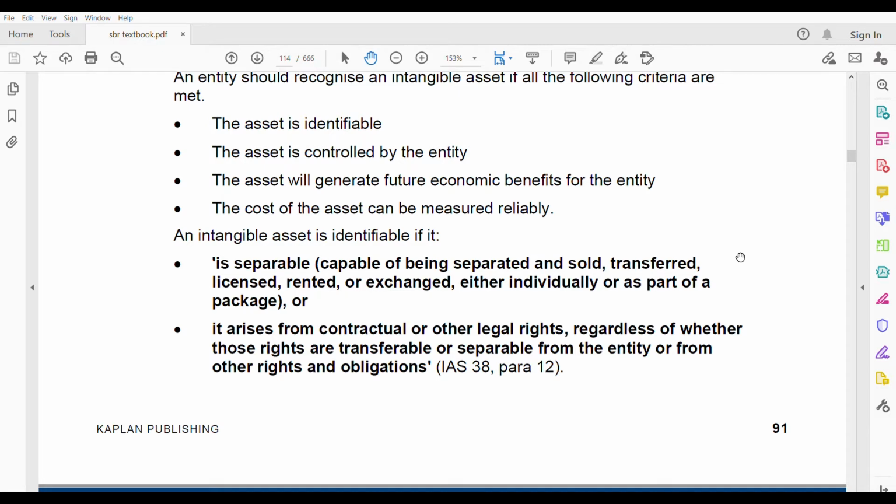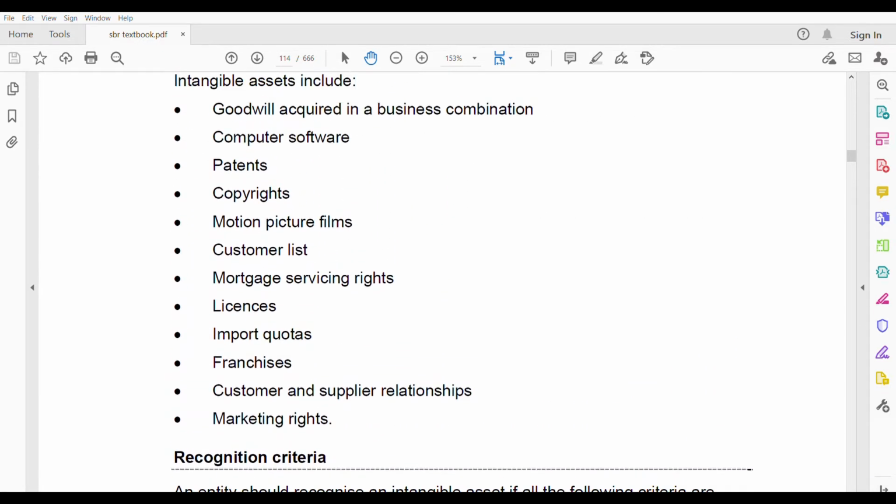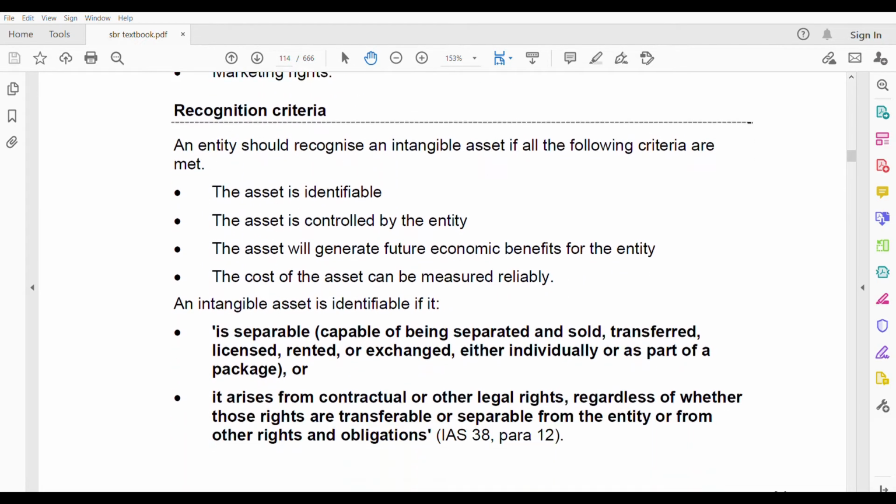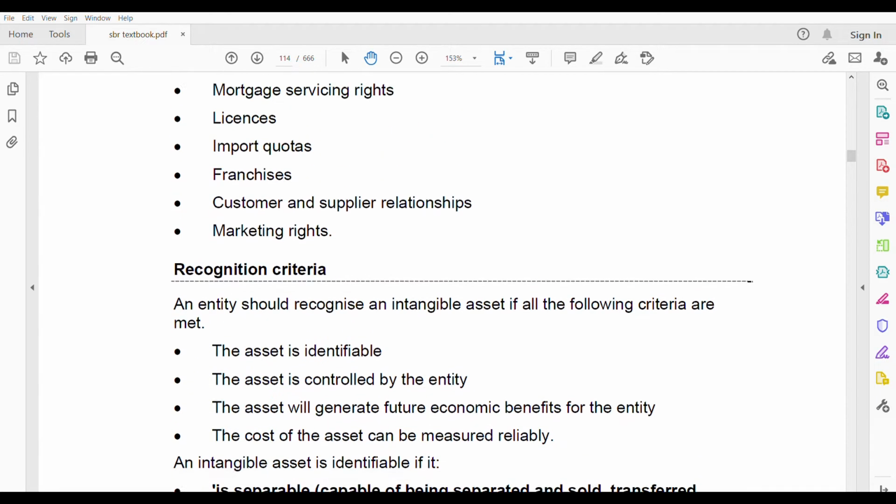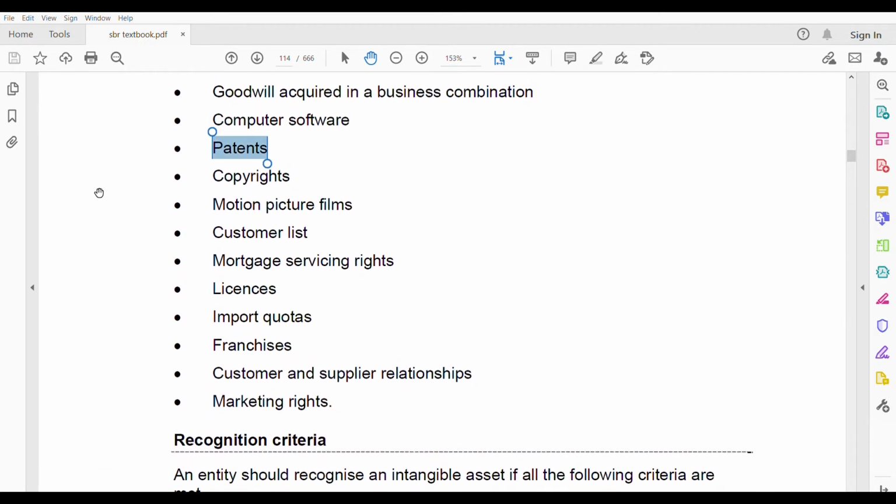For example, let us go through this list and see patents. A patent is something you can sell separately. You can transfer it. You can license this patent to someone else. So a patent is separable, right? It fulfills the first criterion. Next one, it arises from contractual or legal right. Yes. If someone breaches the patent rights, you can sue them.